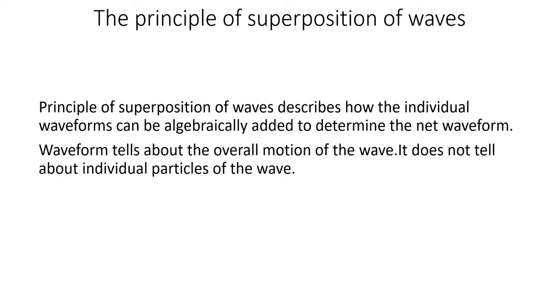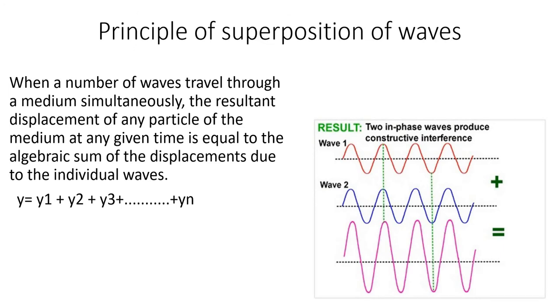The waveform tells about the overall motion of the wave. The resultant waveform tells about the overall motion of the wave, but it does not tell about the individual particles of the wave. This is very important. It does not tell about the individual particles, but it tells only about the overall motion of the wave. And now we will see the principle of superposition of waves.